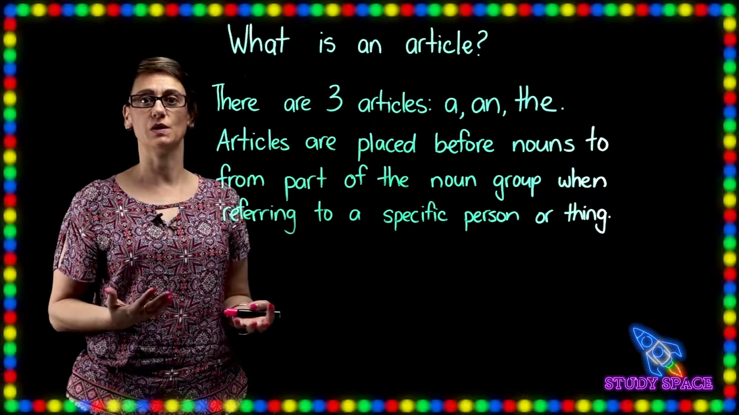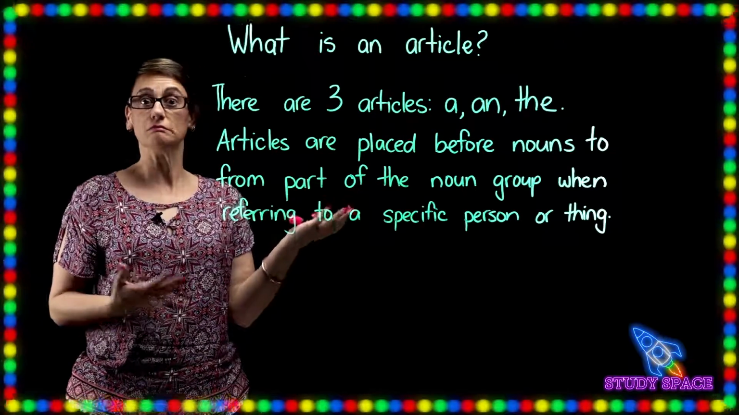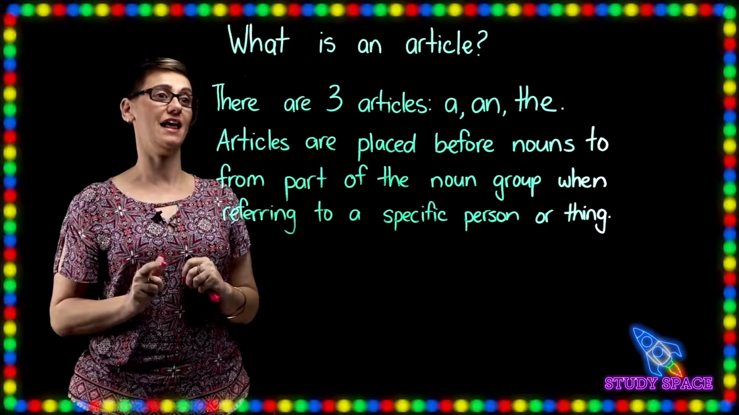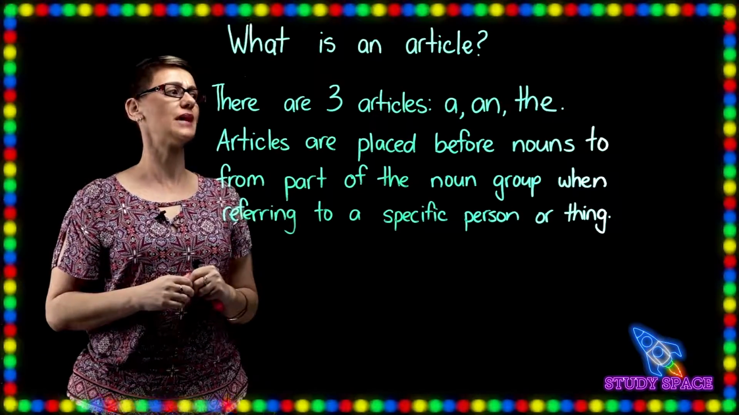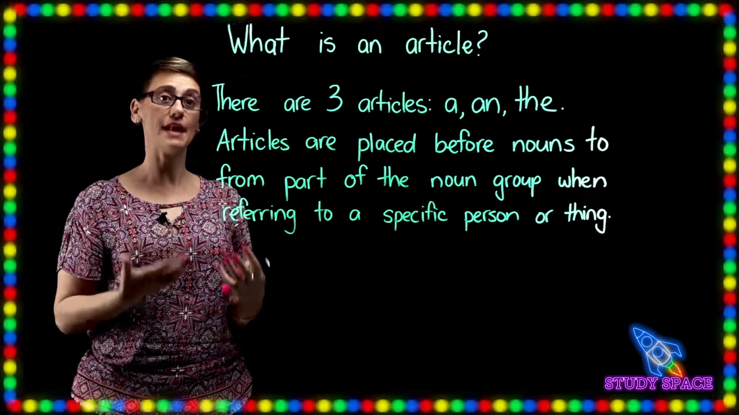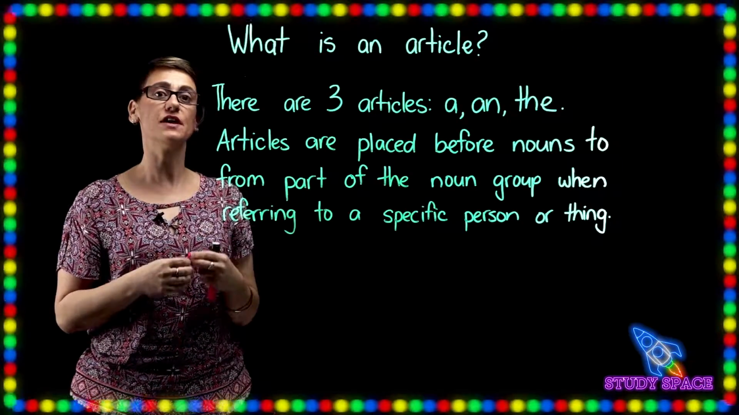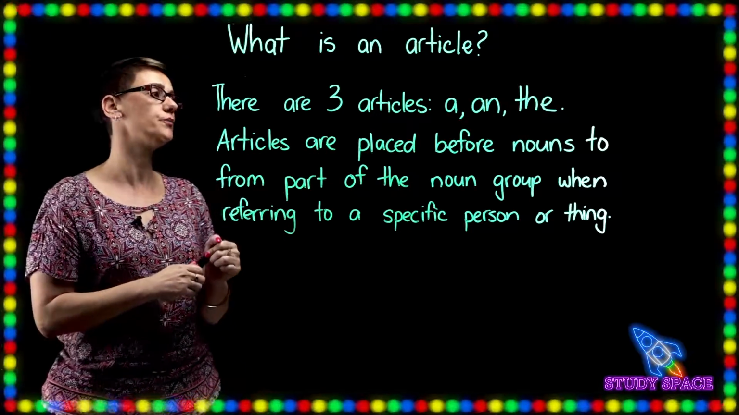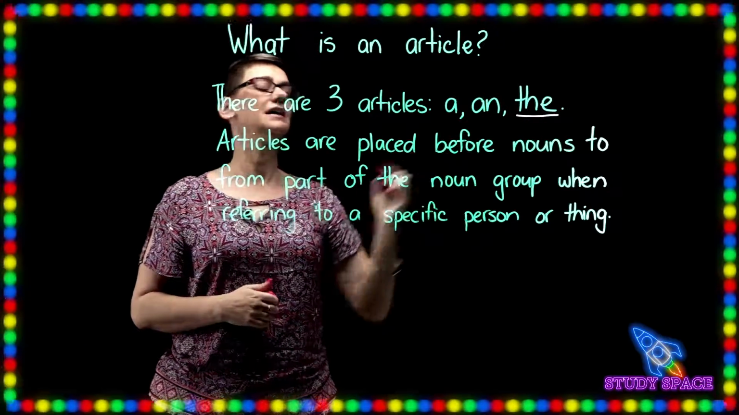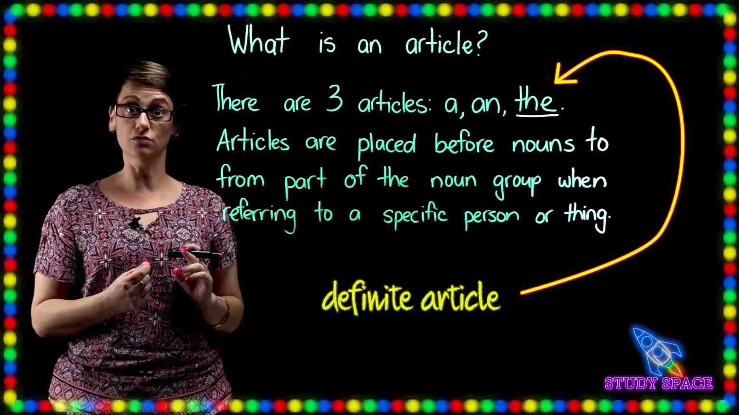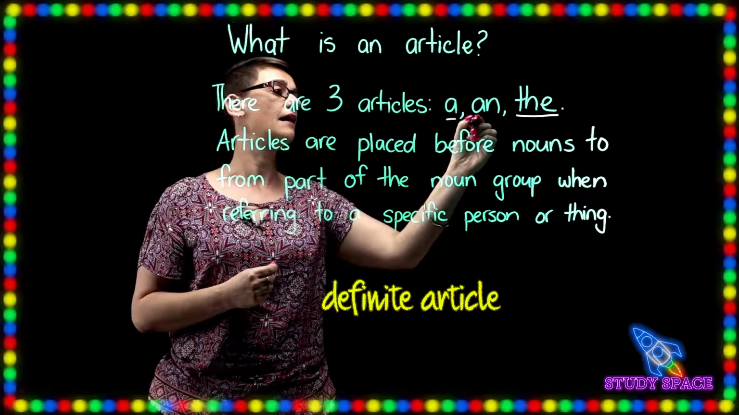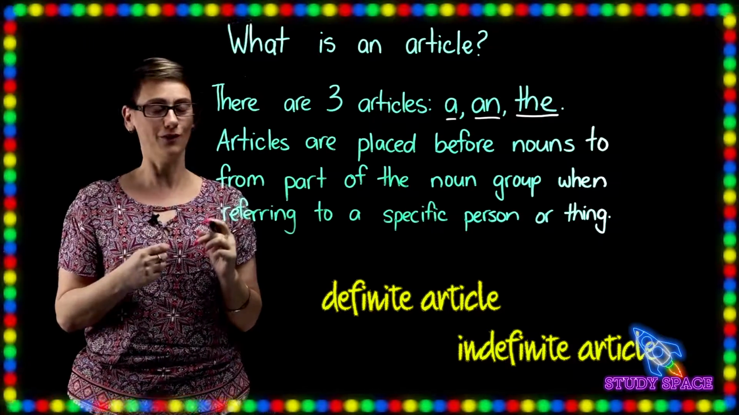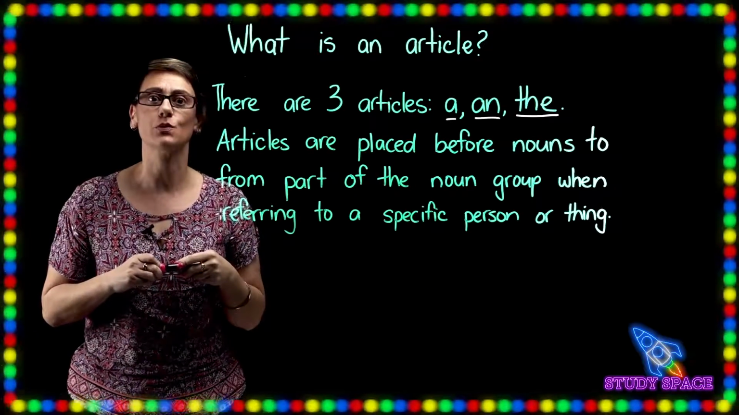So let's have a look at our first one, boys and girls. What is an article? Let's find out. There are three articles: a, an, and the. Articles are placed before nouns to form part of the noun group when referring to a specific person or thing. These articles are actually named particularly. So the is a definite article, and a and an are called indefinite articles.